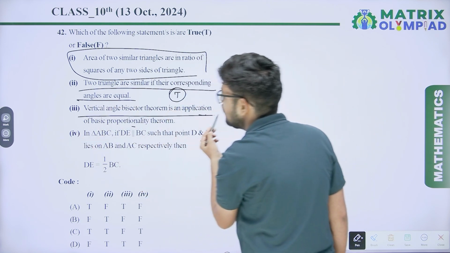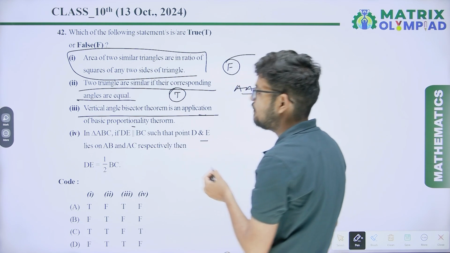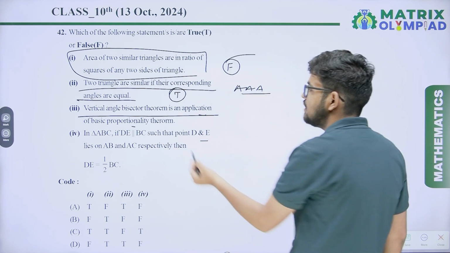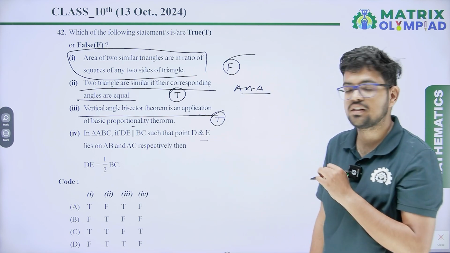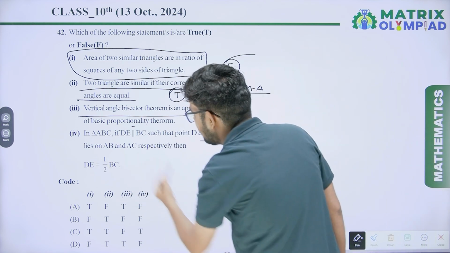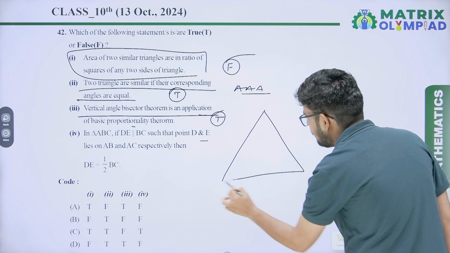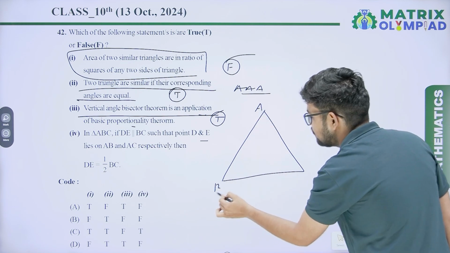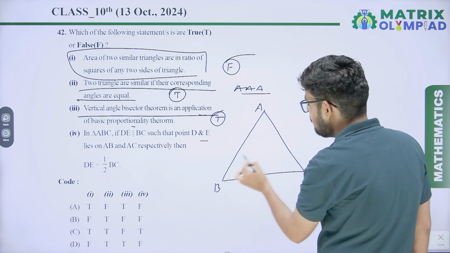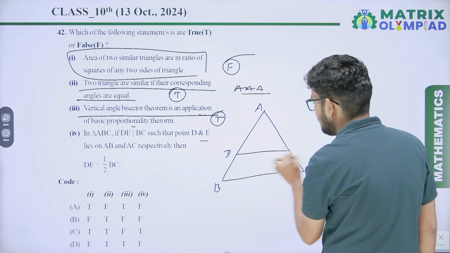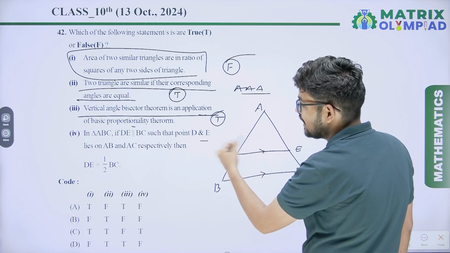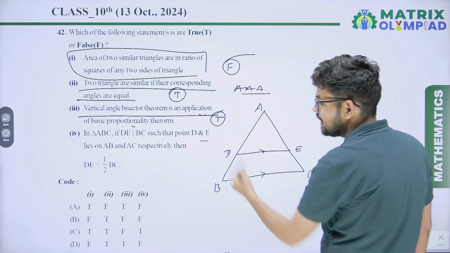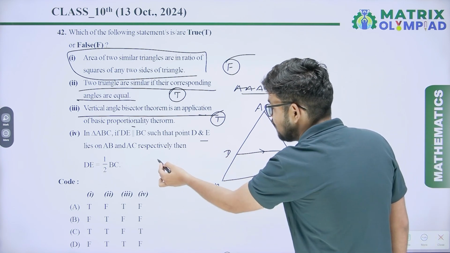So second one is true. Third one, the vertical angle bisector theorem is an application of the BPT theorem. Yes, it is also true. Fourth, in triangle ABC, if DE is parallel to BC, such that D and E lie on AB and AC respectively, then DE equals half of BC.